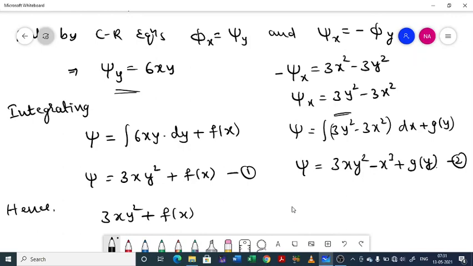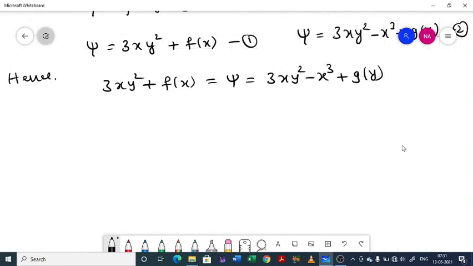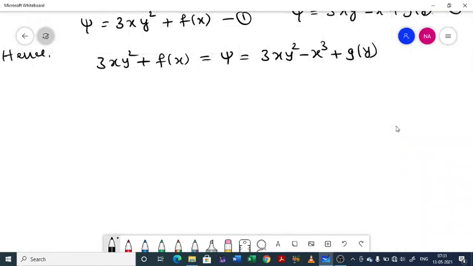Now 3xy square plus f of x equal to psi equal to 3xy square minus x cube plus g of y. Now see, f of x represents a function in x only, or a function not containing y. So f of x will be equal to minus x cube, and g of y represents a function containing only y. So here there is no term containing only y.